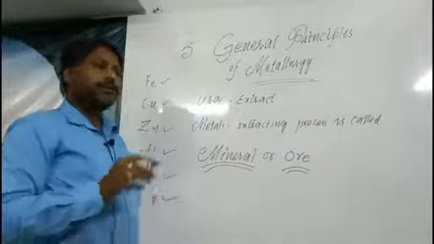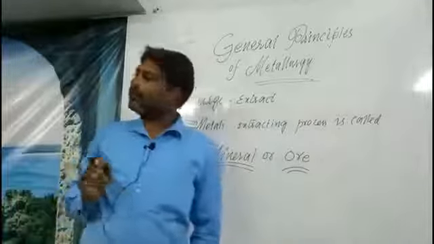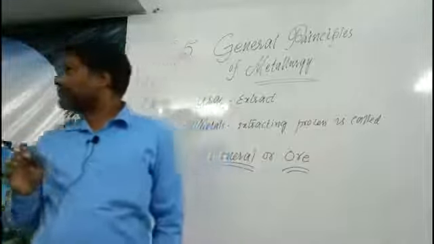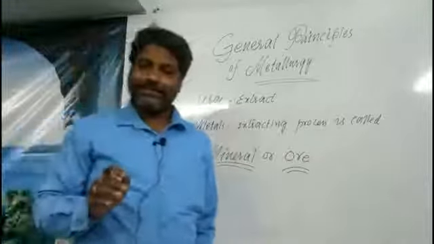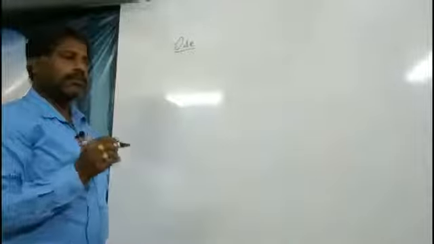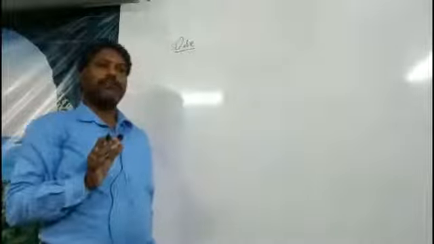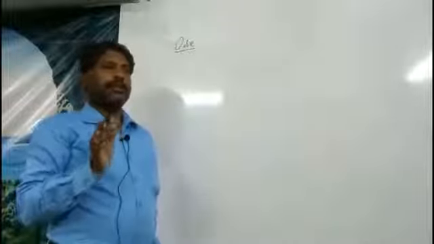We shall write down some important metallic ores in a tabular column. First, what is an ore? An ore is a source of metals in nature.